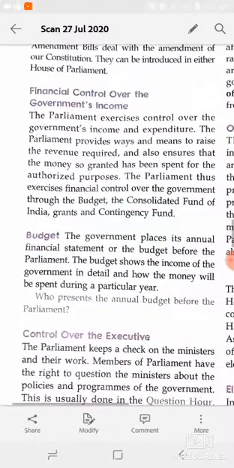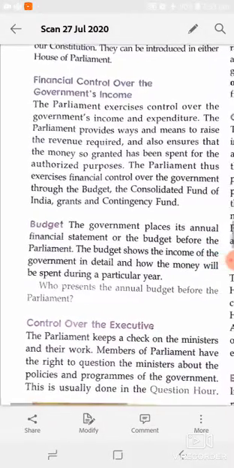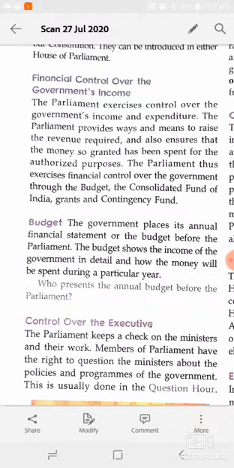Further, the second function of Parliament: financial control over the government income. Parliament exercises control over the government's income and expenditure. Parliament provides ways and means to raise the revenue required, and also ensures that money so granted has been spent for the authorized purpose. Parliament exercises financial control over the government through the budget, Consolidated Fund of India, grants, and Contingency Fund.